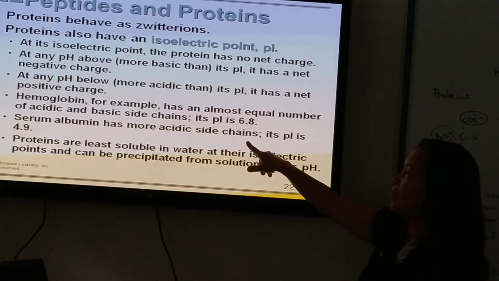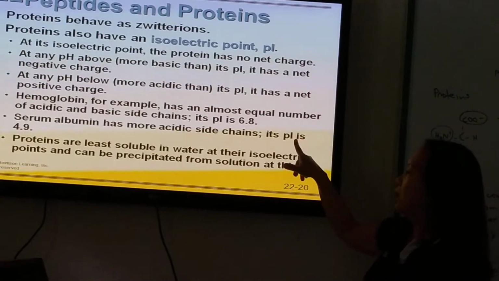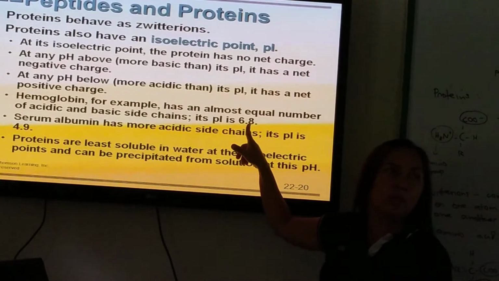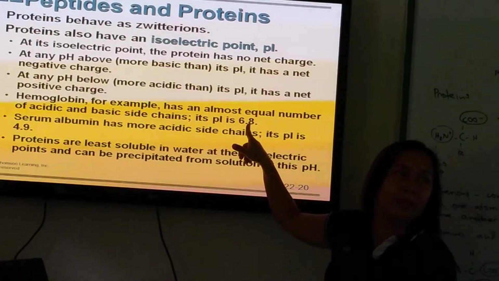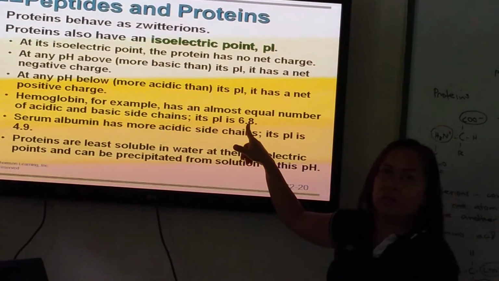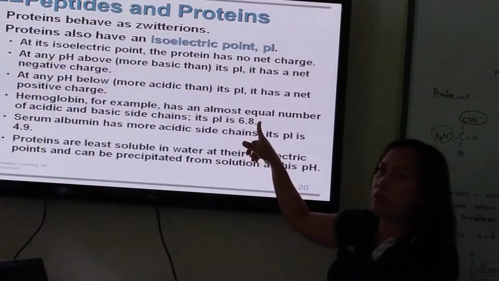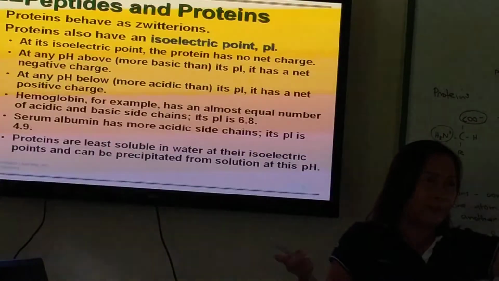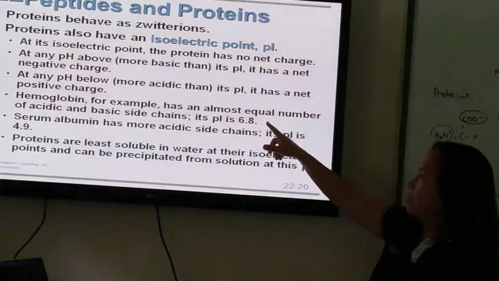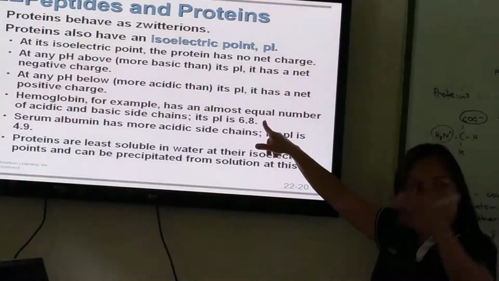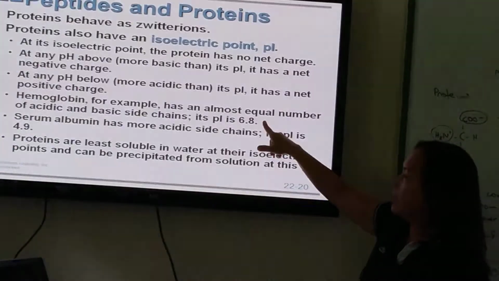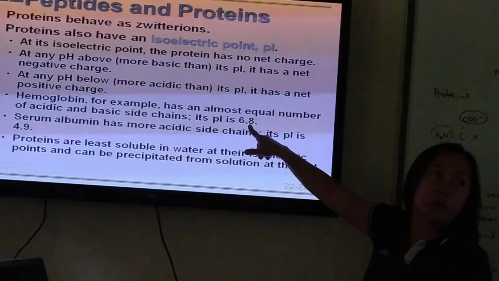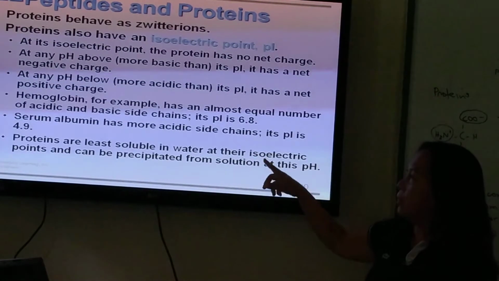Now, serum albumin has more acidic side chains. Its isoelectric point is acidic, 4.9. This one is almost 6.8, almost 7, neutral. So that is the isoelectric point of hemoglobin. That's why it can interact, of course, since it flows in the blood. Hemoglobin case. So it interacts with the acidic and the basic substances because of its isoelectric point equal to 6.8, almost neutral.